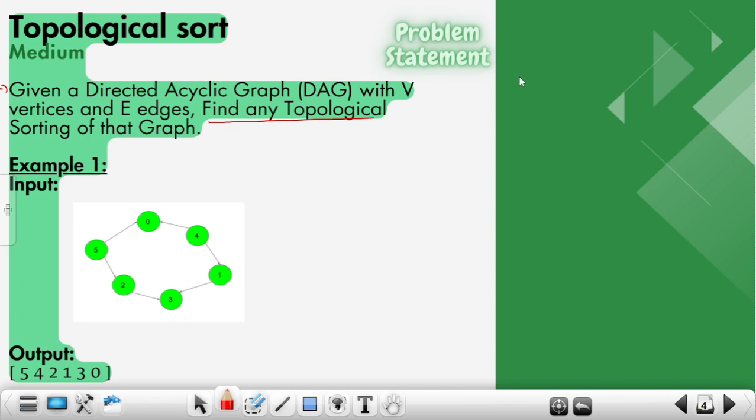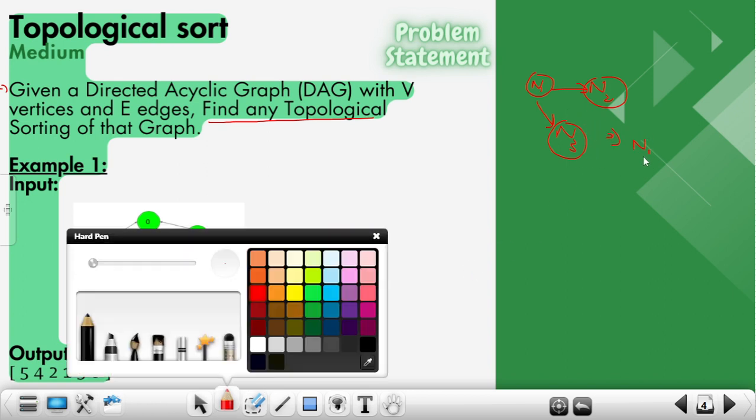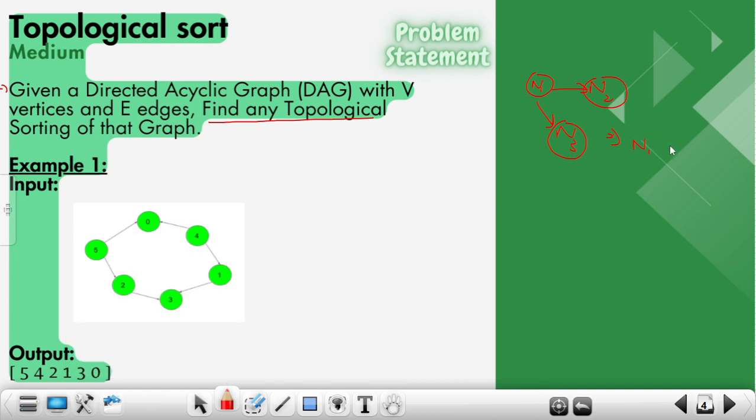One important thing is whenever we have a graph, so let's say I have a graph N1, then I have N2, then I have N3. Let's see whether I can explain this for this particular graph. So one possible sorting is N1. Okay, even let me remove this edge. So one possible topological sorting is N1, then I have N2, then I have N3, right? Because from N1 I have an edge to N2 and I have an edge to N3, right?